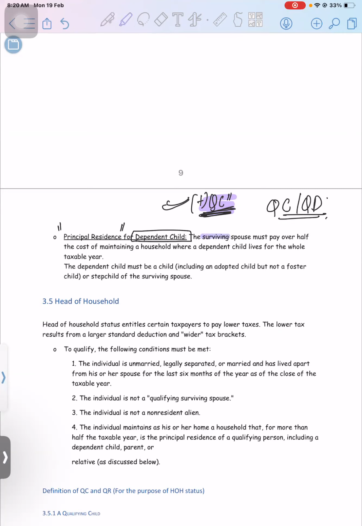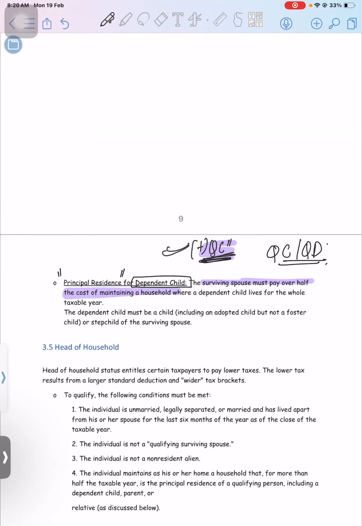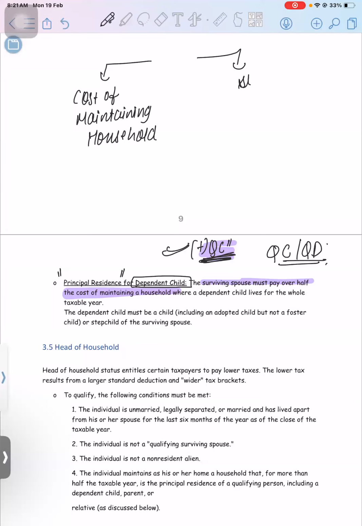So the surviving spouse must pay over half of the cost of maintaining the household. Now always remember, there will be two terminologies in our qualifying child and qualifying dependent topic. One is cost of maintaining household, and the second one is the support test.